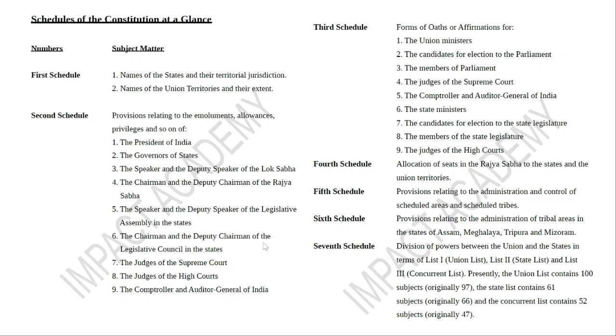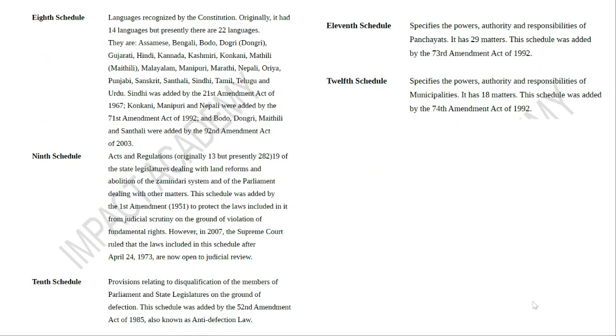The fifth one, in general, and the sixth schedule deals exclusively with Assam, Meghalaya, Tripura, and Mizoram, because the tribes in this region have not assimilated into the culture of the mainstream. And the seventh schedule is division of powers: union list 1, state list 2, and concurrent list 3. The union list contains 100 subjects, the state list contains 61, and the concurrent list contains 52. All these are very important. The eighth schedule contains languages. Currently there are 22. Initially there were 14, but now there are 22.